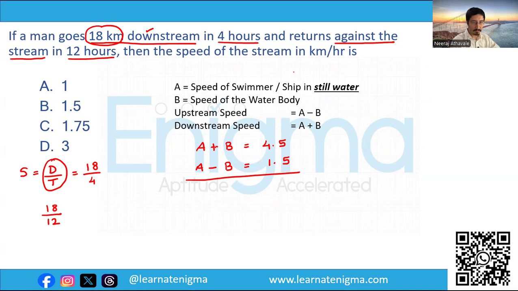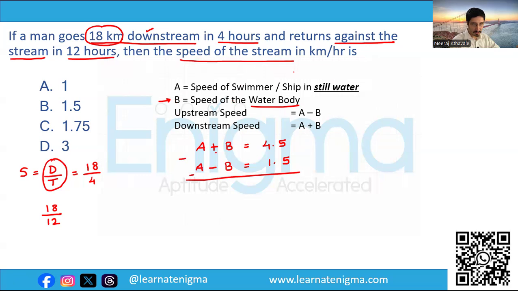Now, over here, we want to get the speed of the stream, that is nothing but the water body. So, we want to find out B. Now, we want to get the value of B. So, therefore, we'll have to subtract the second equation from the first.